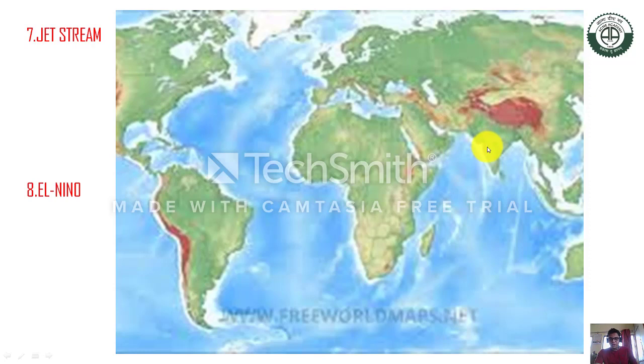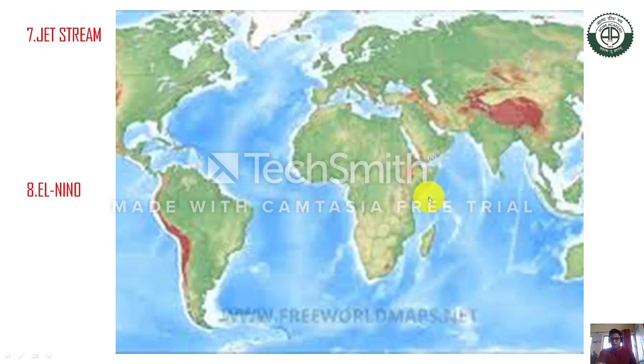And another type of jet stream is located during the summer season at 10 to 12 degrees northern latitudes of India. Due to this, a low pressure is created. This low pressure belt attracts the high pressure winds from the Arabian Sea as well as the Bay of Bengal and the Indian Ocean. So that's why the monsoon advances due to this. Okay, the next and last point you can discuss is El Nino.